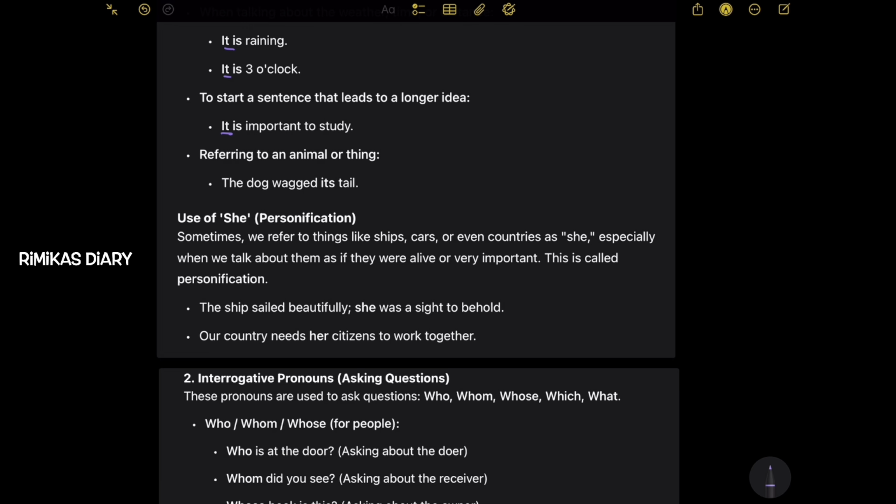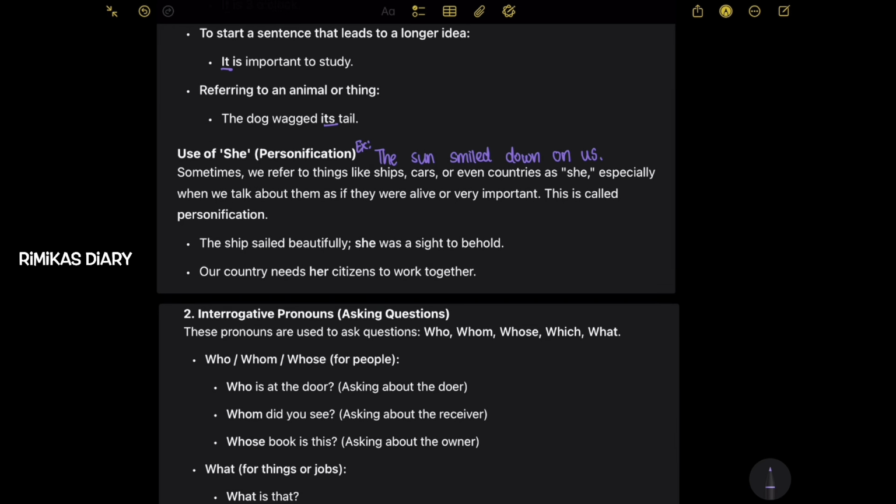Next, referring to an animal or thing. So when you refer to an animal or thing, you could use it. So the dog wagged its tail.